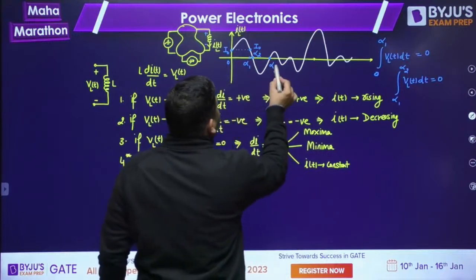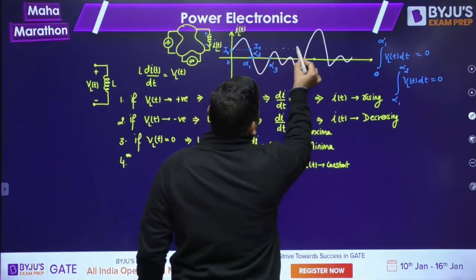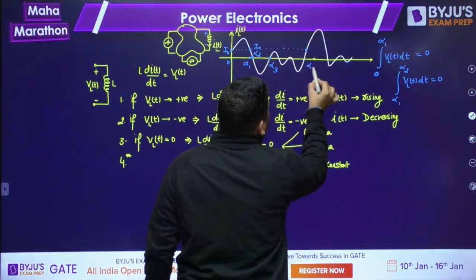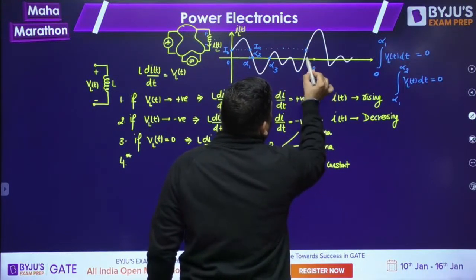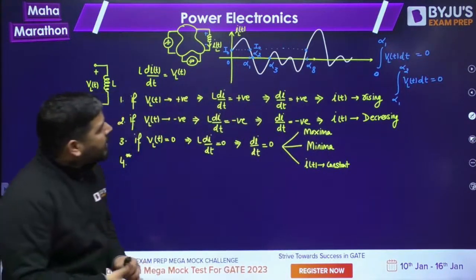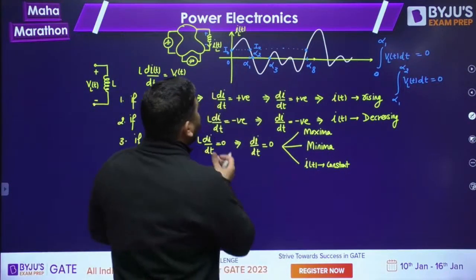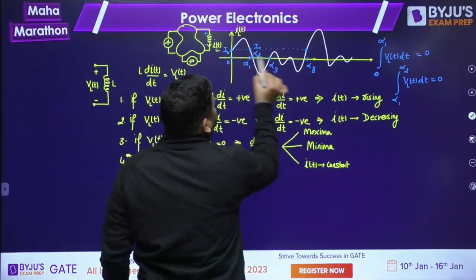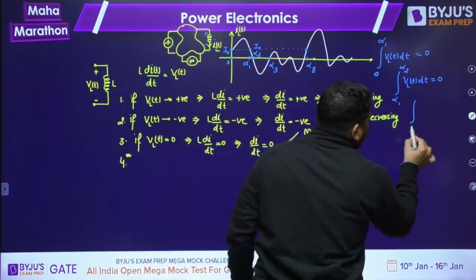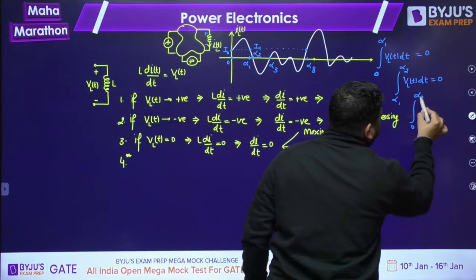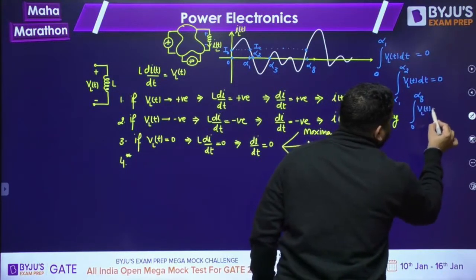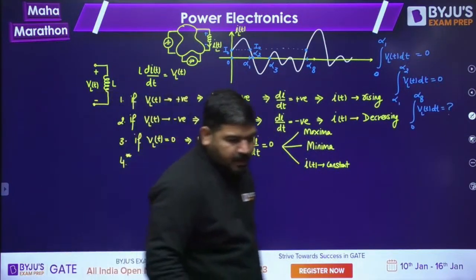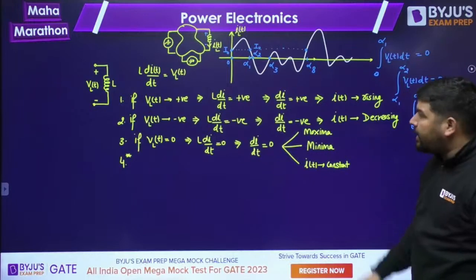Now let's come to this point. Let's say this point is alpha 8. Now tell me, if this point is alpha 8, can you calculate the area between 0 and alpha 8? What will be this area? What is the integral of VL(t) from 0 to alpha 8? Tell me, guys.